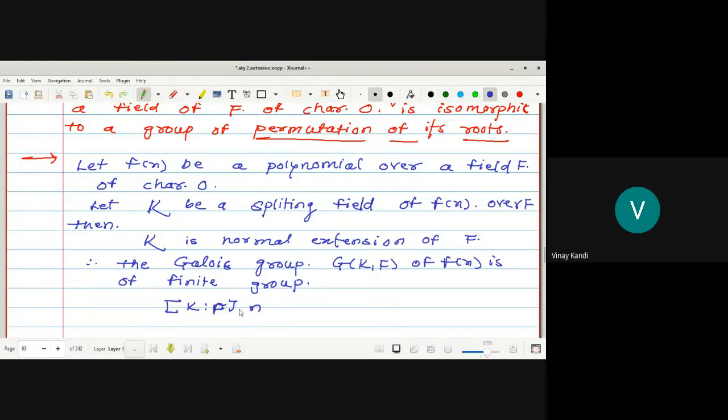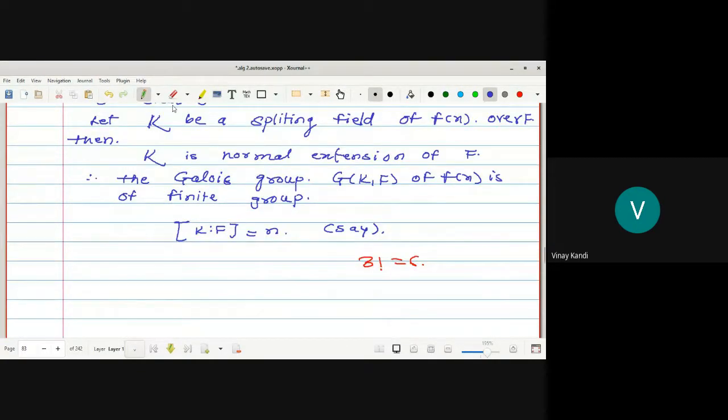Every normal extension is a finite extension, so [K:F] = n. Now by the corollary, the degree of K over F is equal to the order of G(K/F). Any doubt? If K is a normal extension of F.